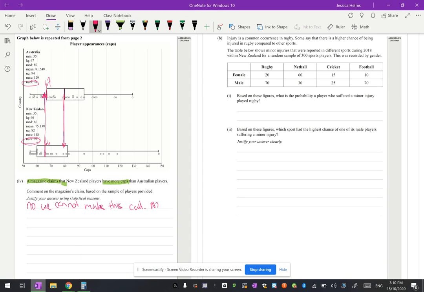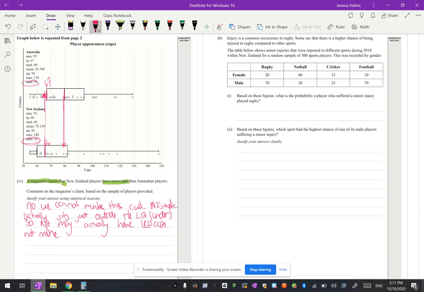So New Zealand's median actually sits just outside the lower quartile, so under New Zealand's lower quartile. So New Zealand may actually have less caps, not more. All right, so we may actually come to that conclusion.